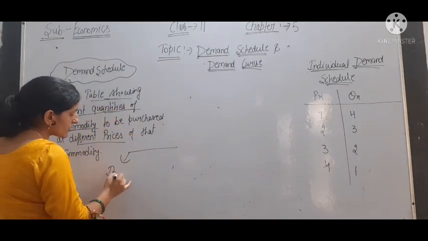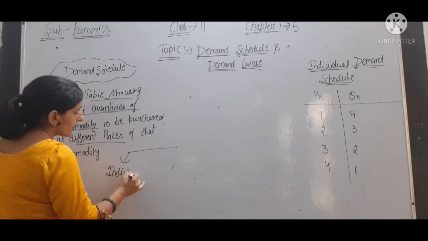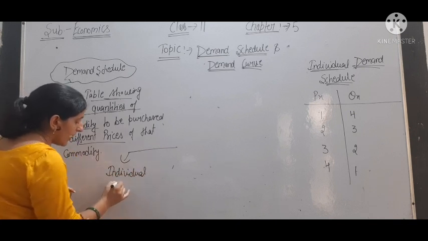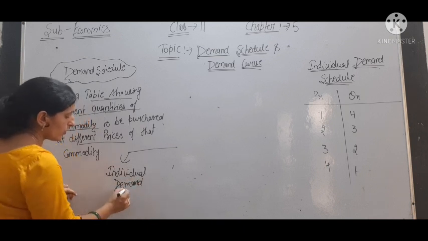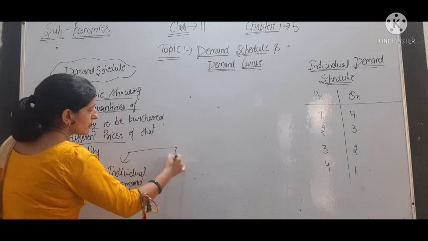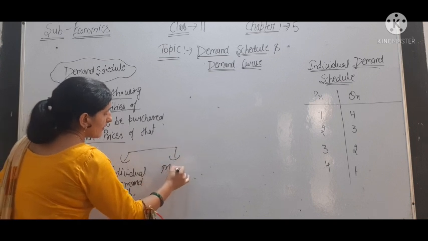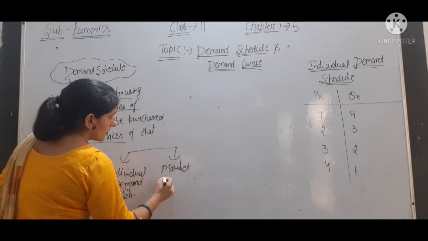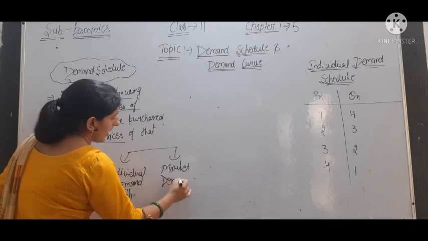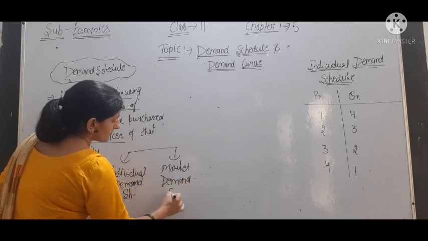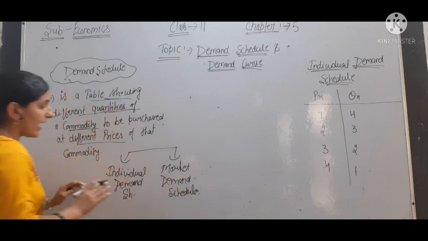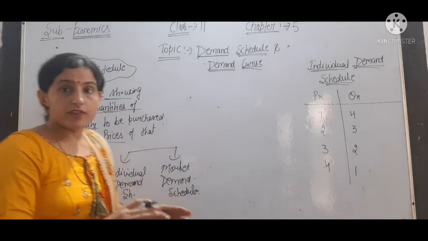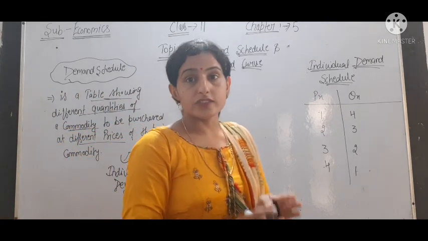One is individual demand schedule, and the second is market demand schedule. So individual demand schedule and market demand schedule, we will discuss separately with the diagram.